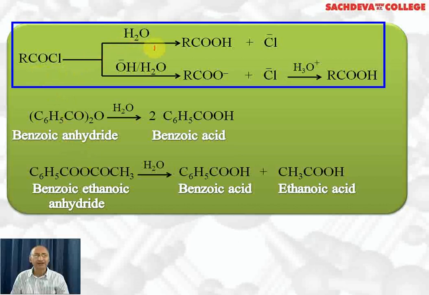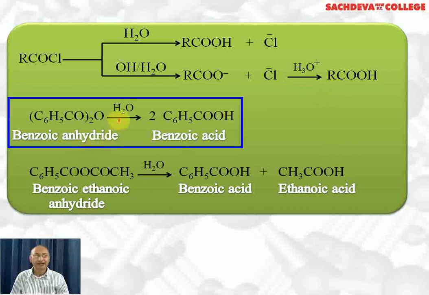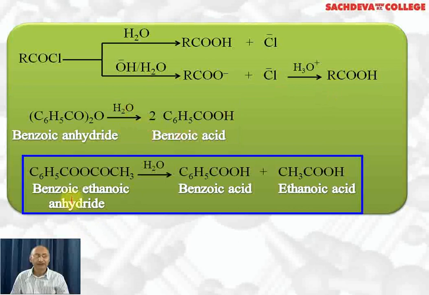RCOCl when hydrolyzed, we get RCOOH plus chloride ion. In basic hydrolysis, we get carboxylate ion. On acidification, we get carboxylic acid back. Benzoic anhydride, when reacted with water, will give benzoic acid. And benzoic ethanoic anhydride, when hydrolyzed, we will get two acids. One will be benzoic acid, the other is ethanoic acid. So this is a mixed anhydride, so we get two different acids.